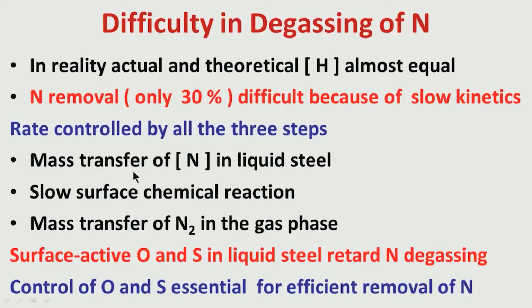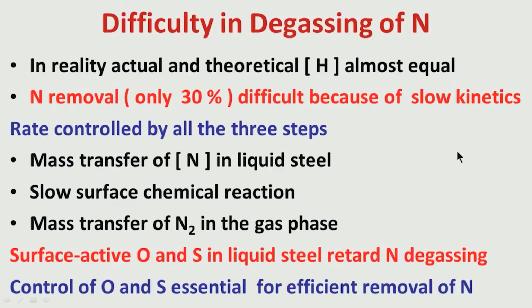So, that is why not only is the transfer of nitrogen in liquid steel slightly slower compared to hydrogen, but the reaction from nitrogen to nitrogen gas at the surface is also slow, because many of the sites are already occupied by oxygen and sulfur. Therefore, the more oxygen and sulfur in liquid steel, the less nitrogen will be at the surface. So, here again control of oxygen and sulfur is coming into the picture.